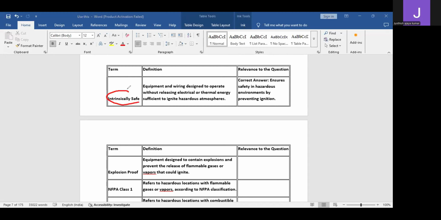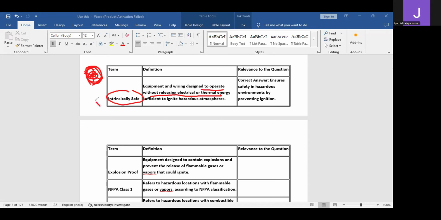They operate without releasing electrical or thermal energy. Whenever you are using any kind of motors or equipment which are intrinsically safe, they will not release any kind of sparks whenever they are operating. So there won't be any kind of explosions in the highly concentrated or highly hazardous area.